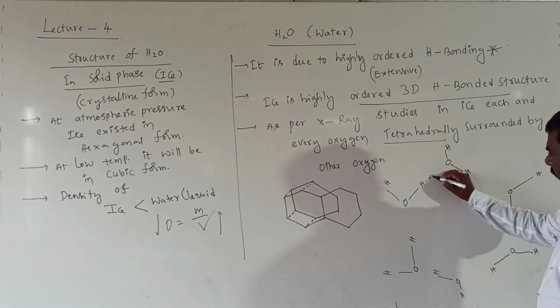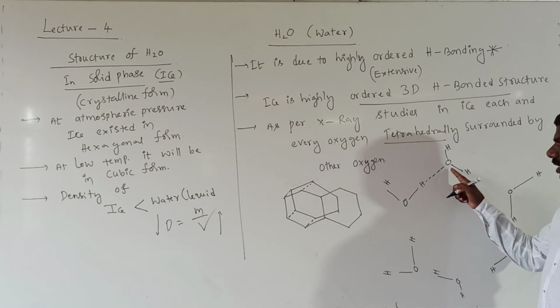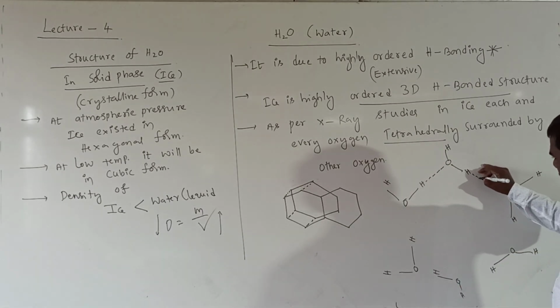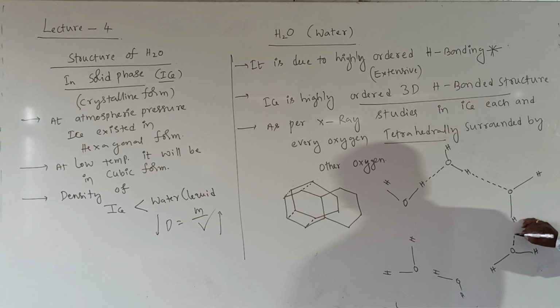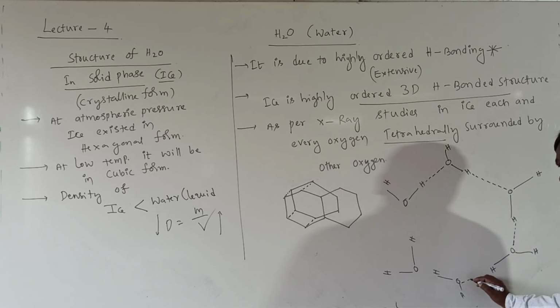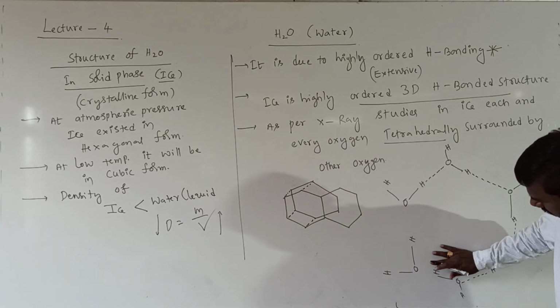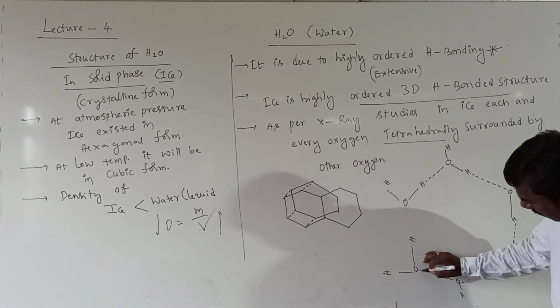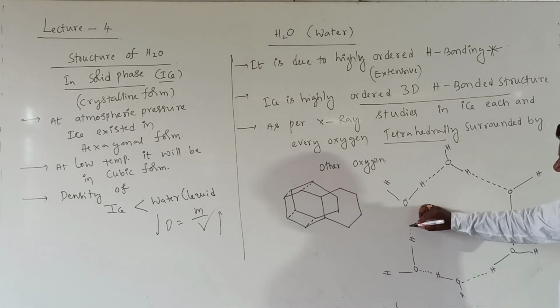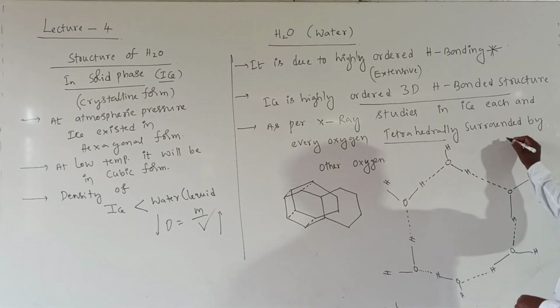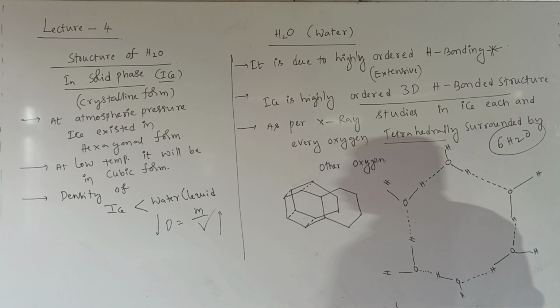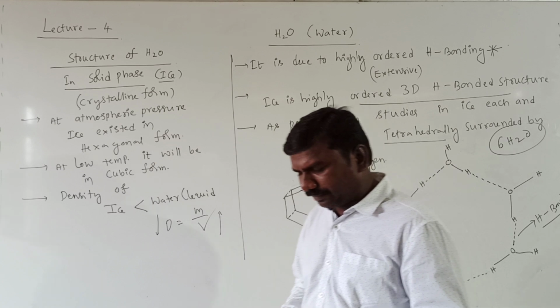So these all are connected by hydrogen bonds, H and O connected by hydrogen bonds. In one hexagon, how many H2O molecules are there? 6 H2O molecules. By which bonds are they connected? Hydrogen bonds. So very hexagonal structures.